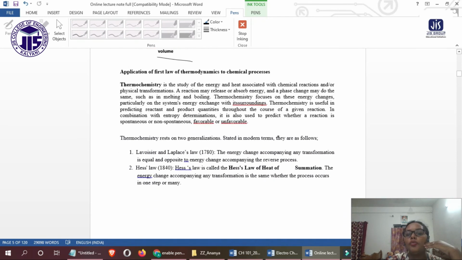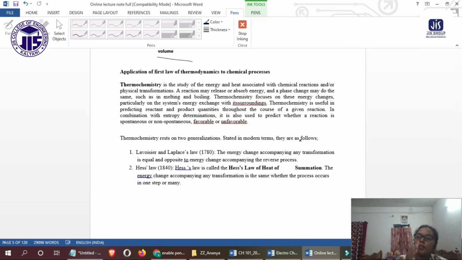So what is the application of the first law of thermodynamics? The application of the first law of thermodynamics to chemical processes, this topic we will discuss in our next class.